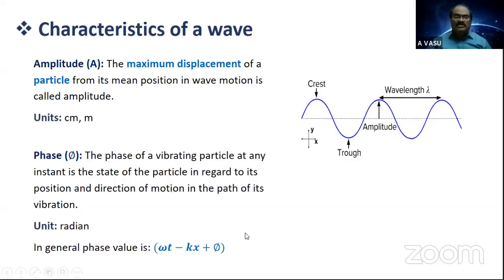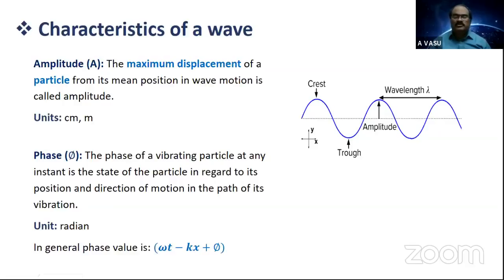See, in our equation, to get the state of the particle both in magnitude and direction, we take y equals a sin(omega t minus kx plus phi). Depending on this value, the position of the vibrating particle at that instant can be described both in magnitude and direction. So in general, this complete omega t minus kx plus phi is referred to as the phase value.